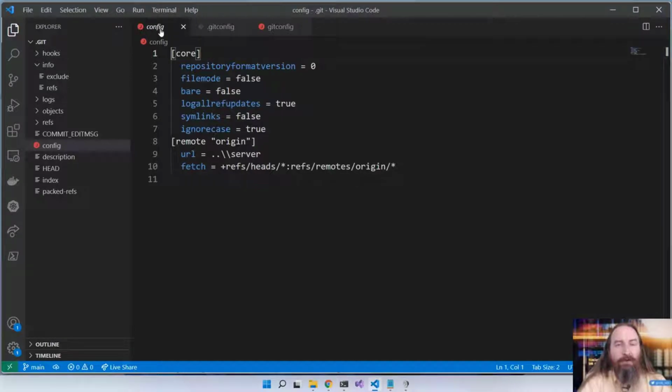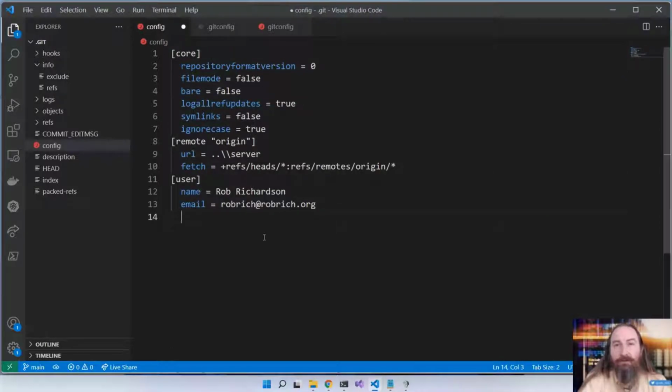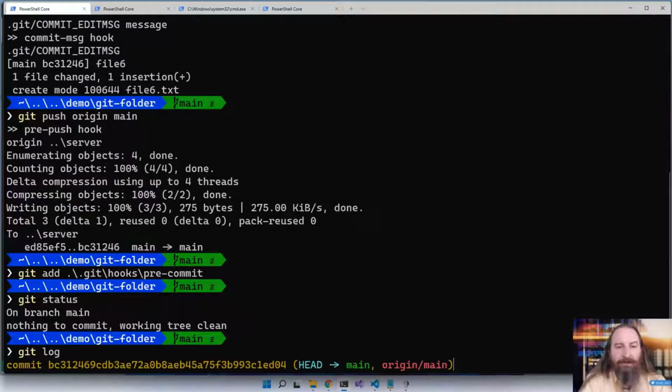So let's say, for example, we need a local repository that is for work, but the majority of our content is free and open source using a personal account. So we have this config that says what is our name and email. Let's copy that. Let's set that right here in this repository specific one, and we'll change this to be company.com. Now this repository is specific to the company, and the other repositories are specific to my global setting here in my user profile.